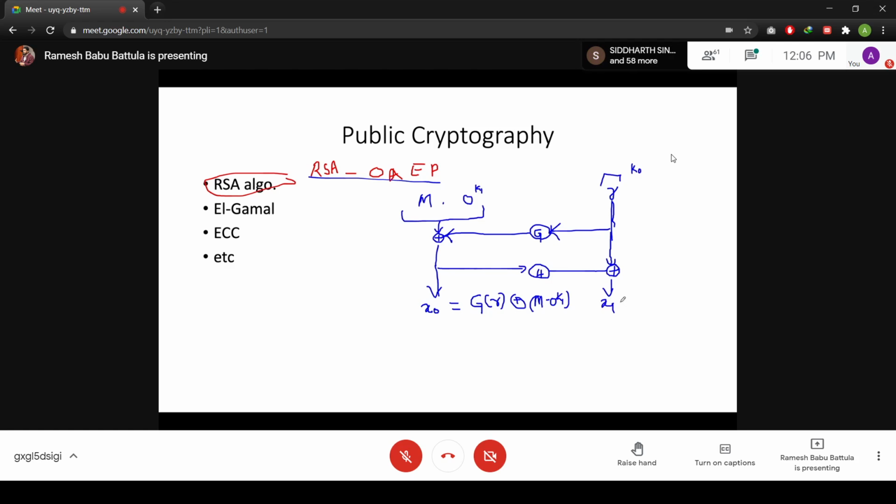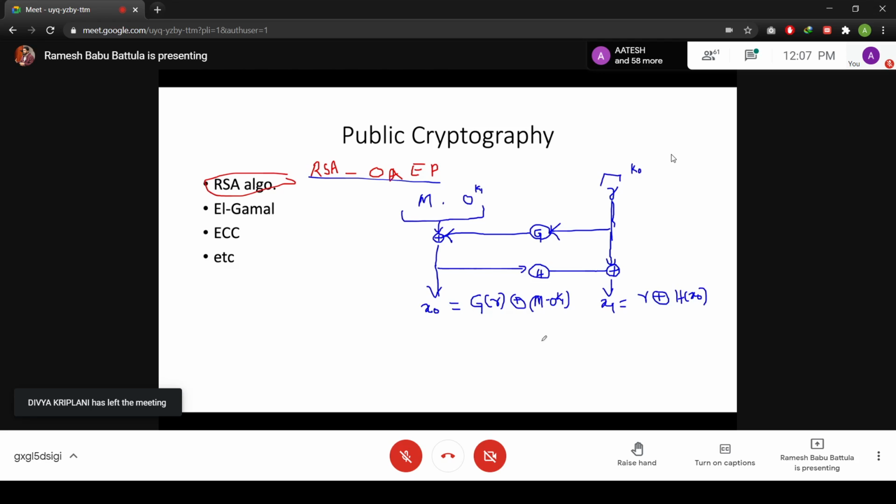What is X1? X1 is equal to R XOR H of X0. That means X0 we provide as the input to H, so X1 is equal to R XOR H of X0.